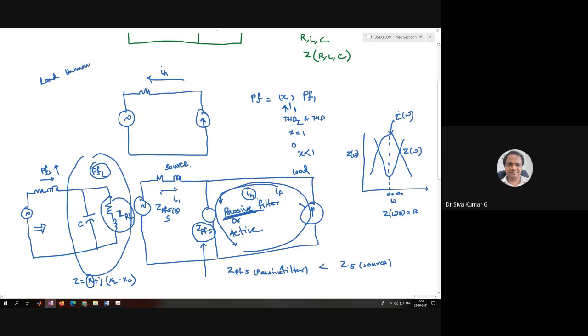We are going to eliminate the source harmonics, or even the power factor improvement which is going to be done, we are going to improve the source power factor. But okay, this is an important point.